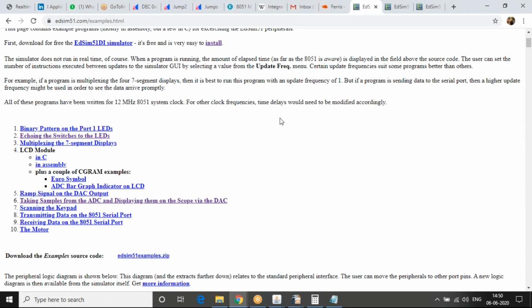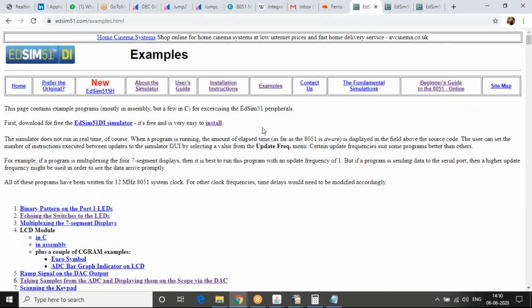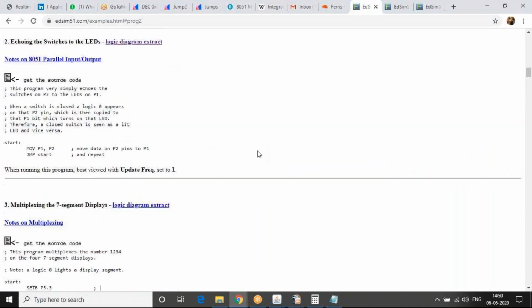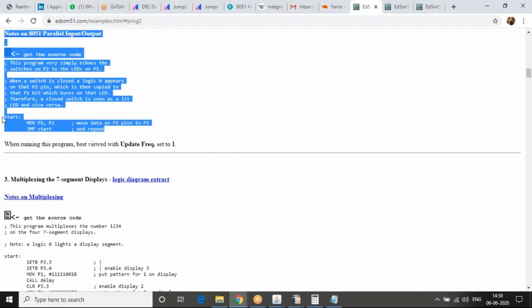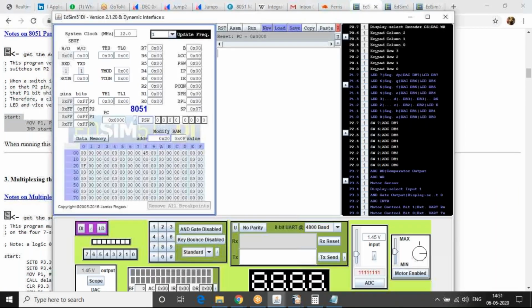I'm just going to take a demo example from this simulator's code, and then we will execute it and see how it works. I'll take a very simple example. I think you can download it as code as well.